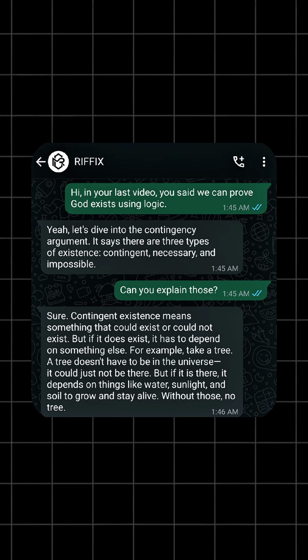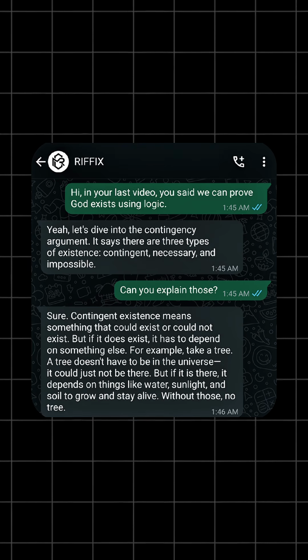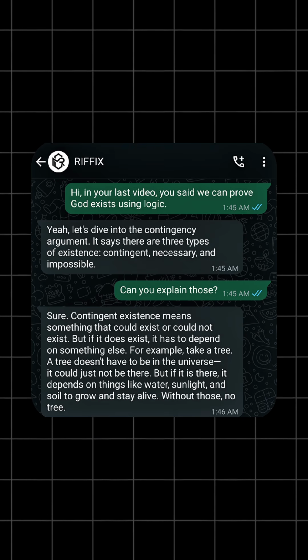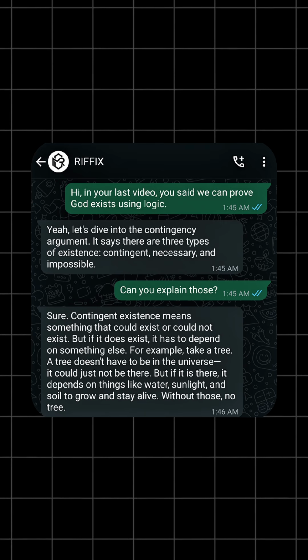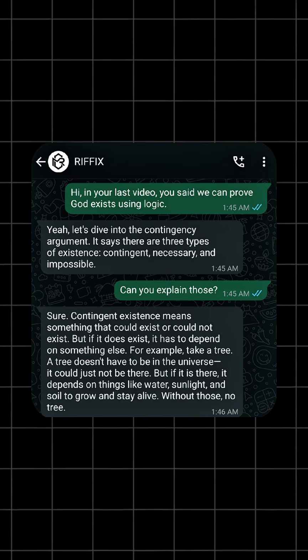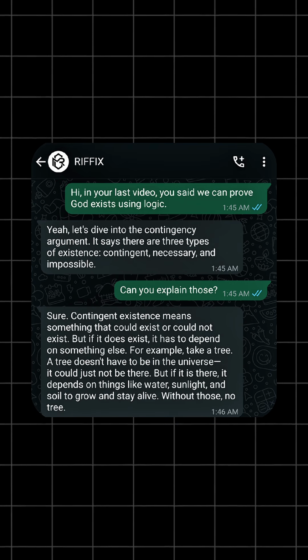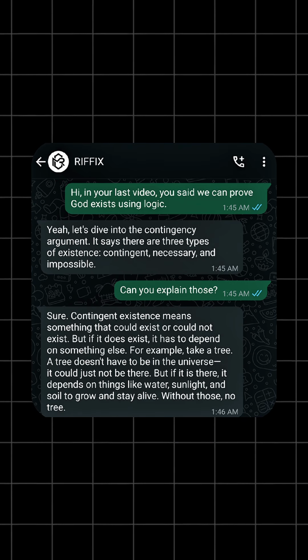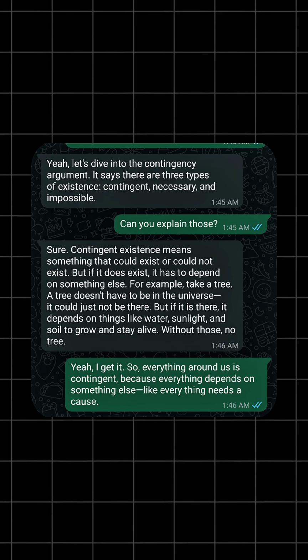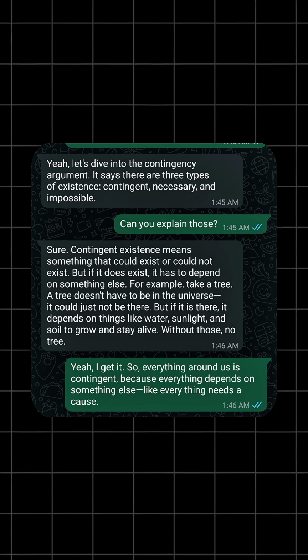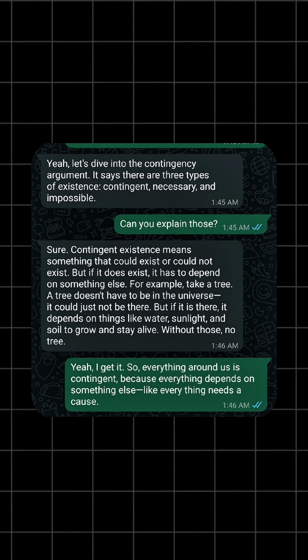Contingent existence means something that could exist or could not exist, but if it does exist, it has to depend on something else. For example, take a tree. A tree doesn't have to be in the universe. It could just not be there. But if it is there, it depends on things like water, sunlight, and soil to grow and stay alive. Without those, no tree. Yeah, I get it. So, everything around us is contingent because everything depends on something else, like everything needs a cause.